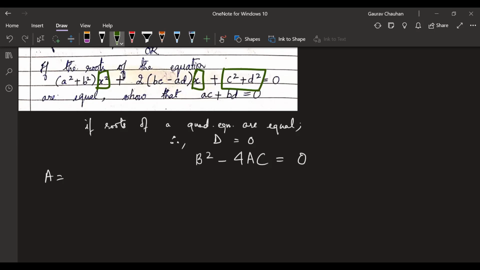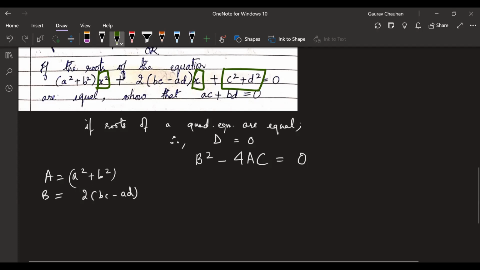So this is A. Can I say that? This is A. So I have A square plus B square as A. Yeah. What is B then? B is this whole thing. 2 into BC minus AD. B is equal to 2 into BC minus AD. C is what? C is this whole thing. Full thing, actually. Whatever is remaining. Whatever does not have an x or an x square attached to it. That's the constant term.